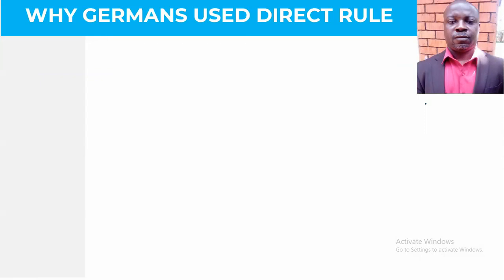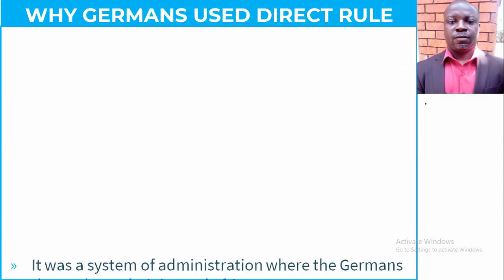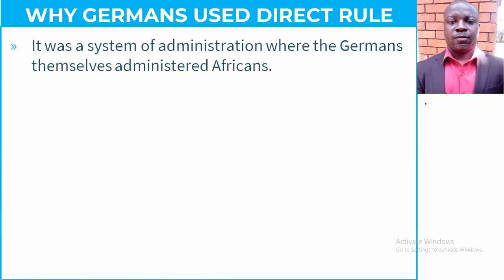Now, the heading you see there is why the Germans used direct rule. But before we look at the reasons why the Germans used direct rule, we need to know what this system is all about.